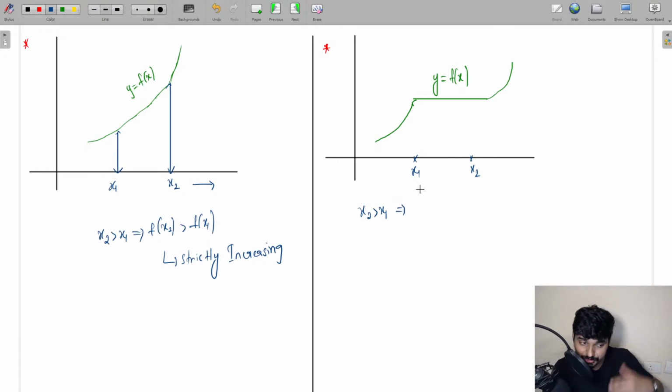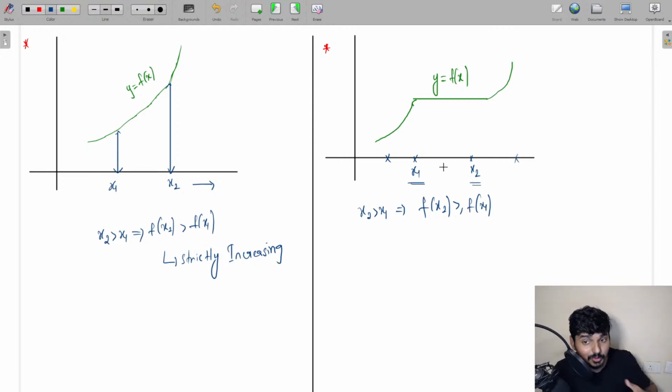Then the condition you're going to get between f of x1 and f of x2 is that f of x2 can be greater than or equal to f of x1, because it completely depends upon where you take the values of x1 and x2. Let us say you have taken x1 here and x2 here, then f of x2 is going to be greater than f of x1.